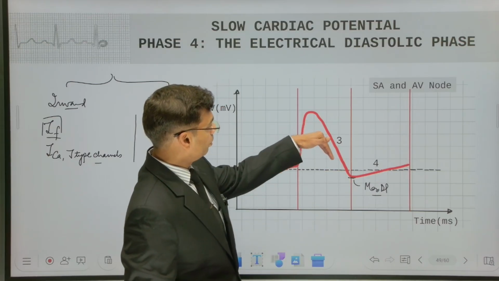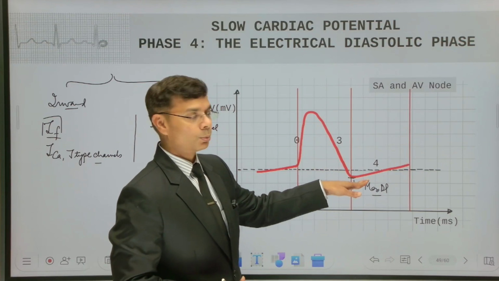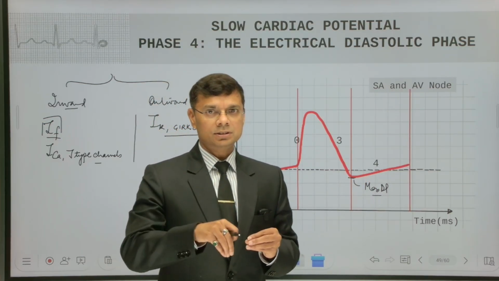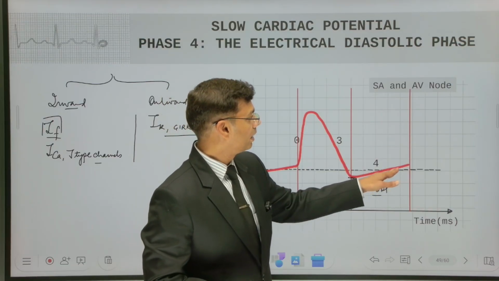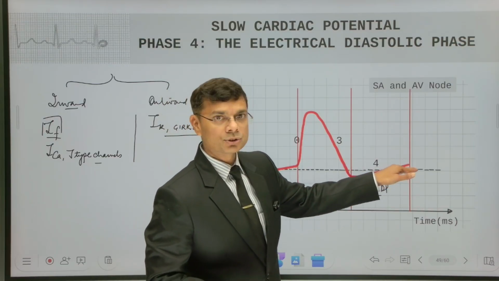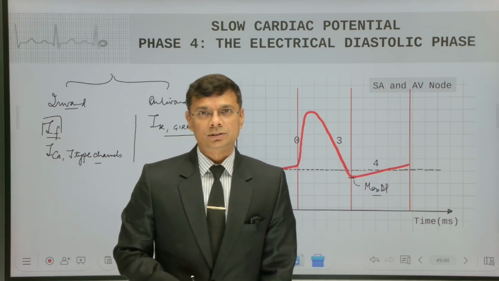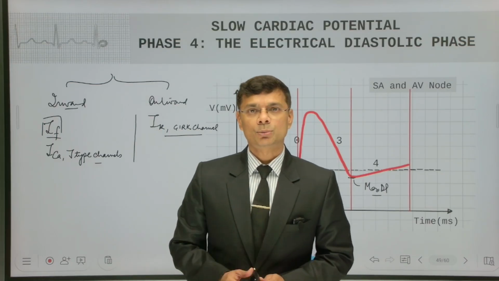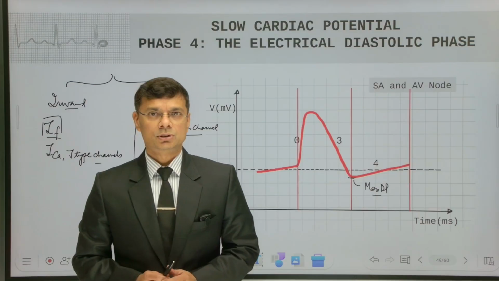As the potential goes towards the negative side, the funny channel starts to open, and because of the opening, current enters these cells and depolarizes the cell, and again it will take the potential to the threshold, and a new slow cardiac action potential fires. In this way, the property of autorhythmicity is attributed to these cells, the SA nodal cells and the AV nodal cells.